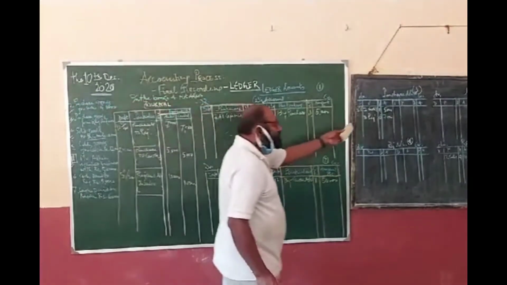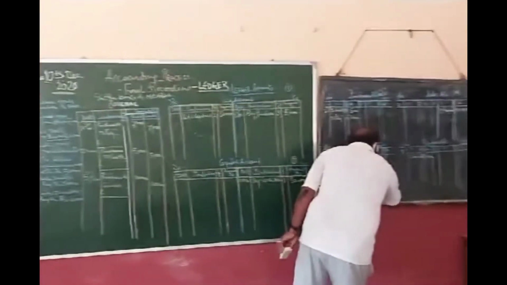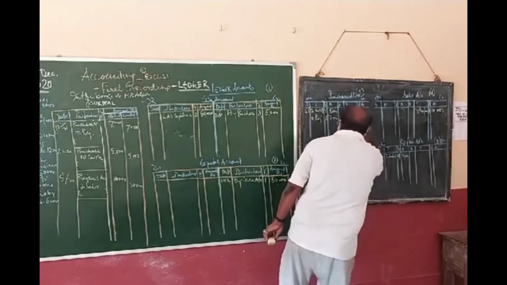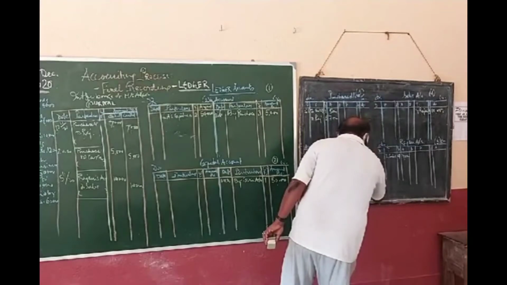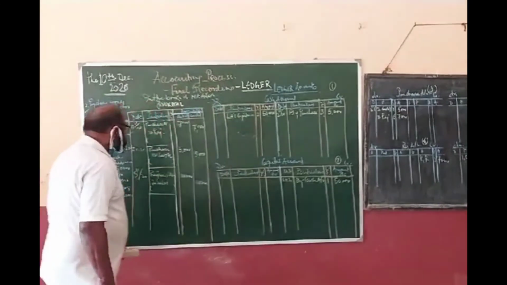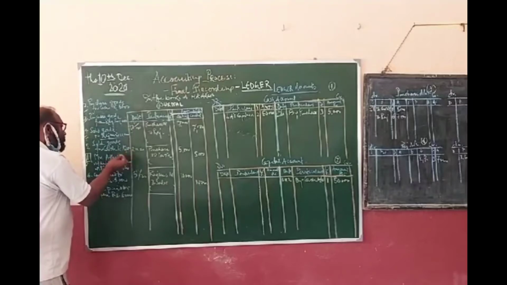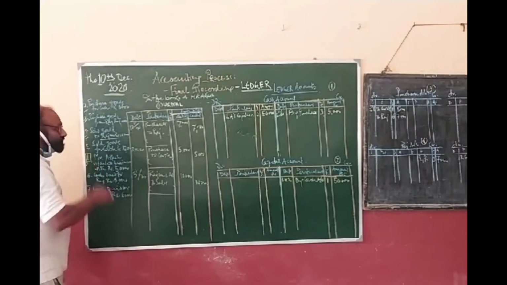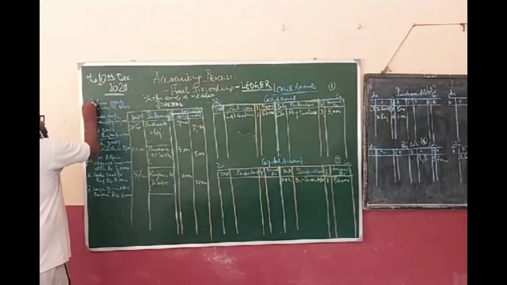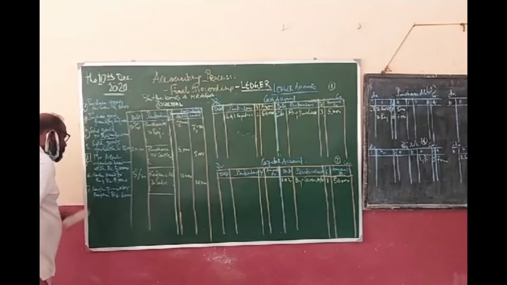So in the debit side of the purchase account we have written to Raj, and the Raj account has been credited. So in the credit side of Raj account we should write by purchase 7,000. What is the folio? The folio is here. Just take it and keep it in your mind properly. So we have completed this account, this transaction recorded, this transaction recorded, and this transaction recorded.